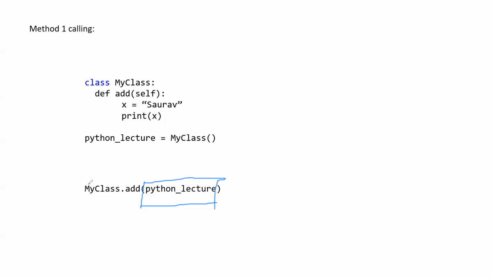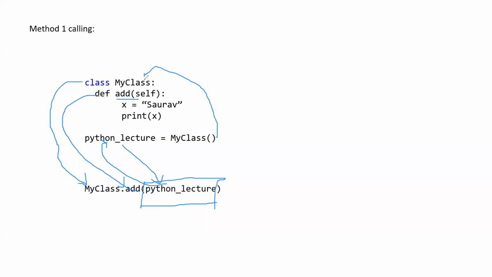Now what is happening is this. We are calling this class first. That's correct. We are trying to get this add, but we are passing this object into that. So now Python will understand that to reach this add, it needs to call this Python lecture, and this Python lecture is actually equal to this class. So this method will actually return the result.